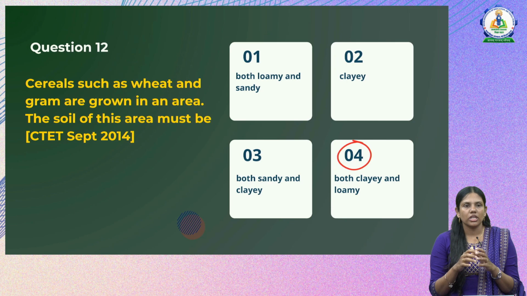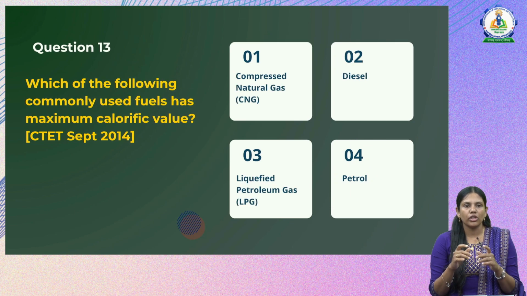Next we will go to the next question, that is, which of the following commonly used fuels have maximum calorific value? So we have to recall what is meant by the term calorific value. As I have already said, calorific value means it is the amount of energy released when 1 kg of that fuel is undergoing combustion. That is called calorific value.